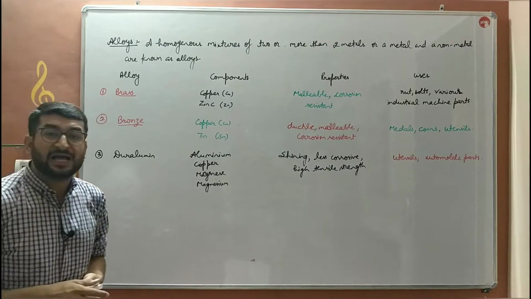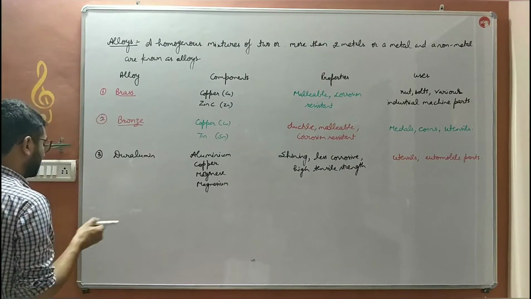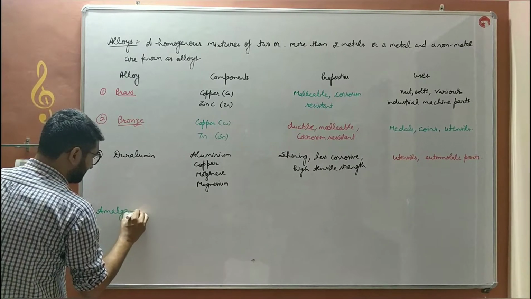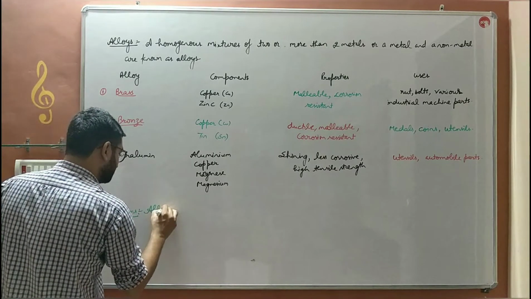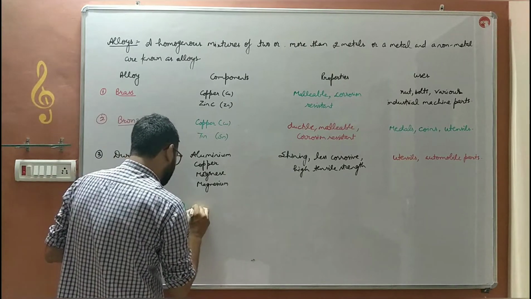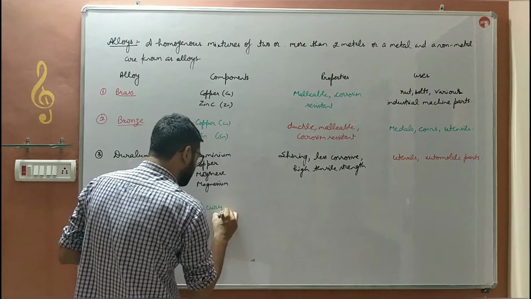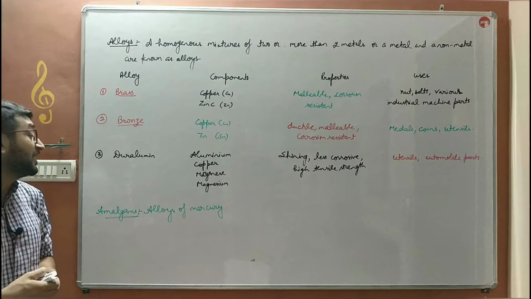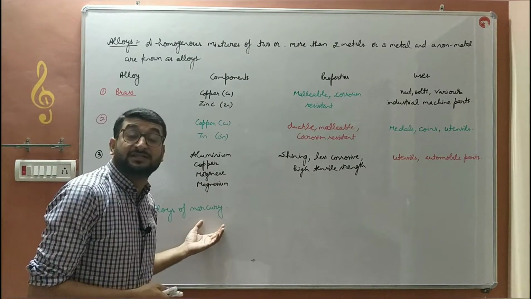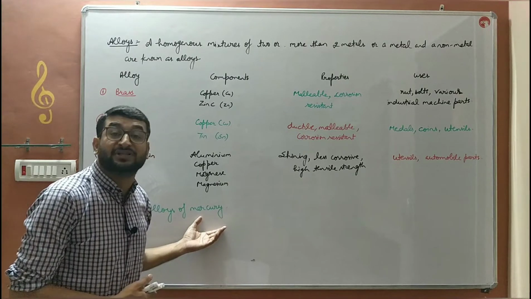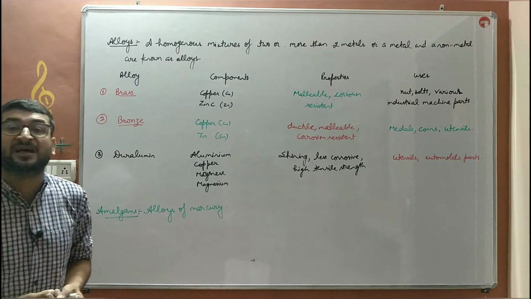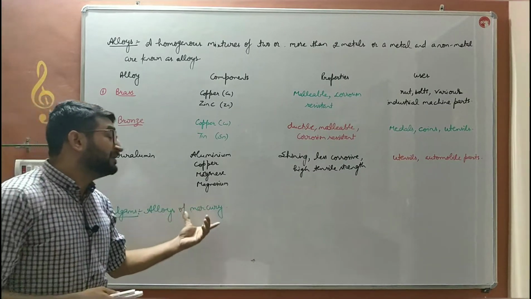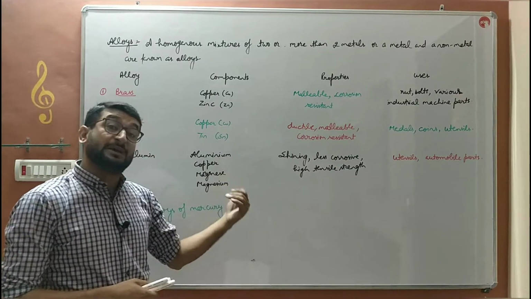Next, we'll discuss amalgams. Alloys of mercury are known as amalgams. When we make an alloy of mercury, remember mercury is the only metal which is liquid at room temperature. Those alloys are known as amalgams. When sodium is added to mercury, that is known as sodium amalgam.